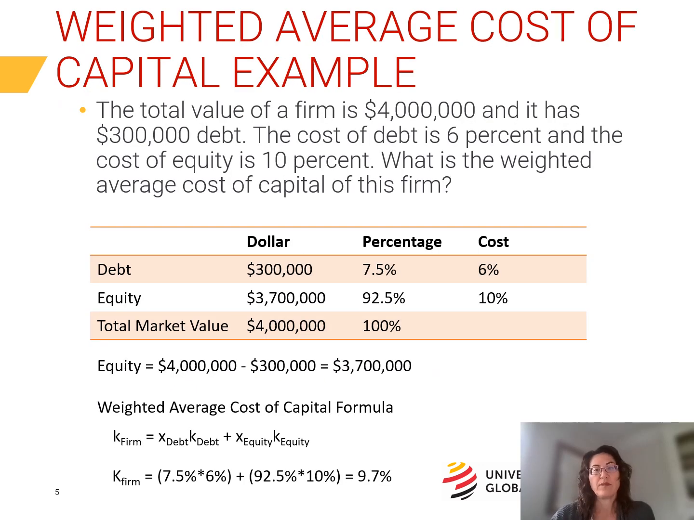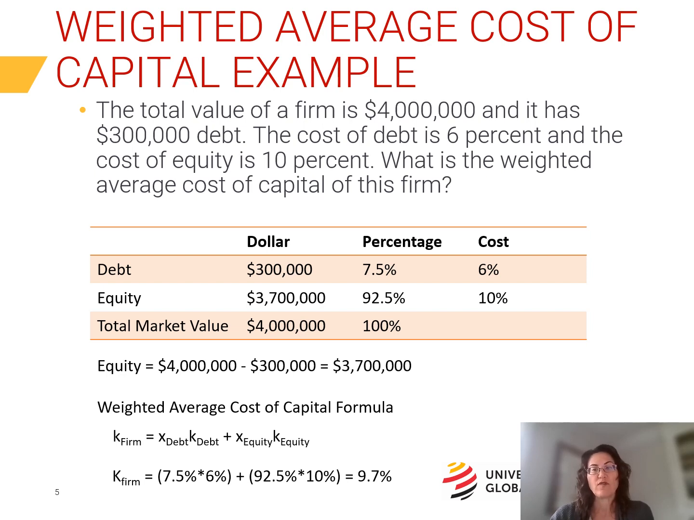Let's walk through an example. Here we see that the total value of the firm is $4 million. We know that $300,000 is debt. Since debt plus equity equals the total market value, we can find the equity value by subtracting $300,000 from $4 million. When we do this, we find that the equity is equal to $3,700,000.